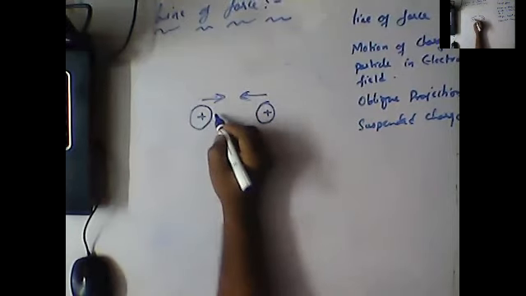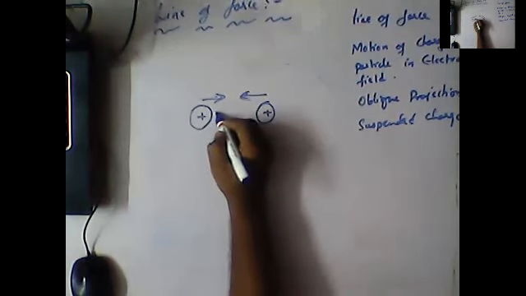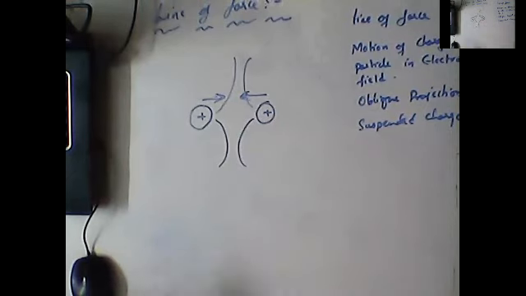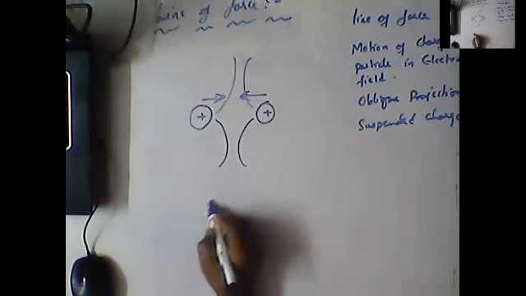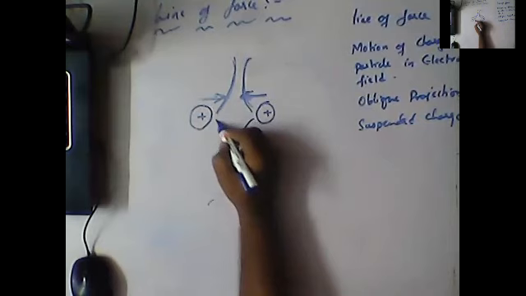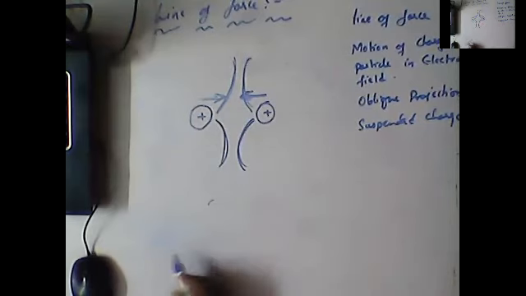Whenever they are in contact, they will expand longitudinally like this. And when the charges are approaching each other, the lines of force will split longitudinally.